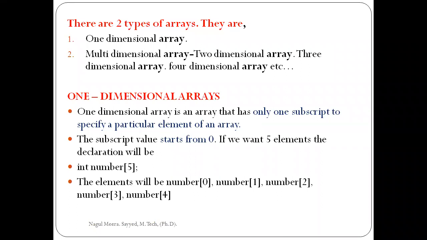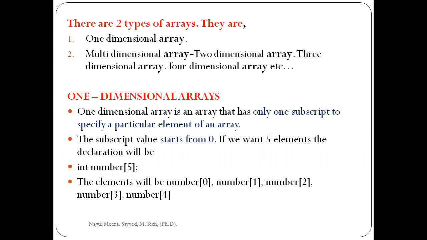So simply, one dimension array is one type of array. It consists of only one subscript. A subscript is nothing but a column. A matrix consists of rows and columns.